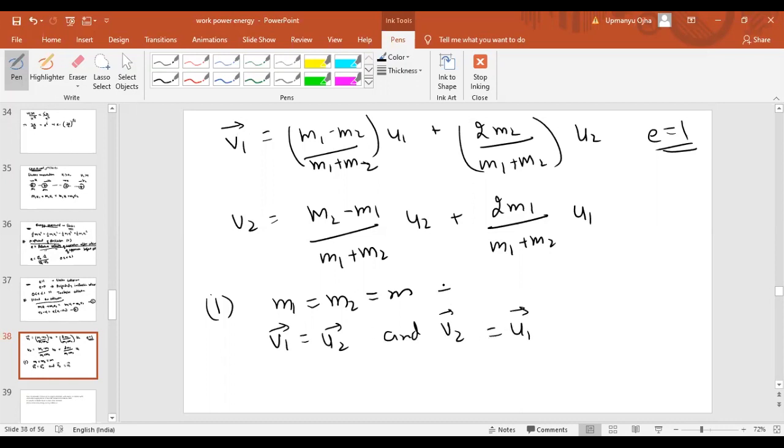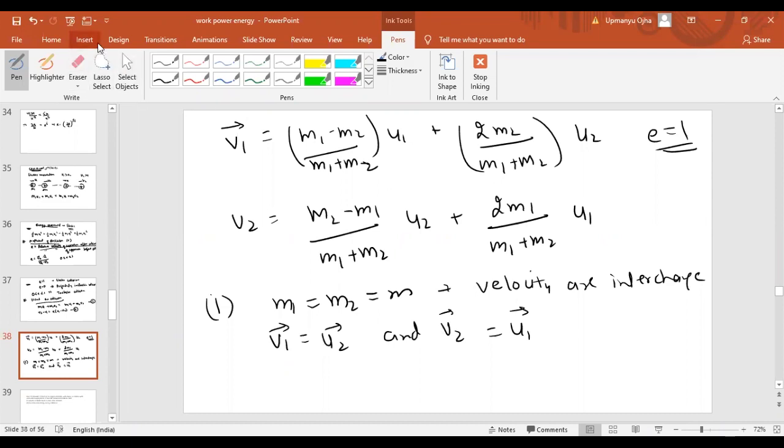So if the masses of both the bodies are the same, then the velocities are interchanged.